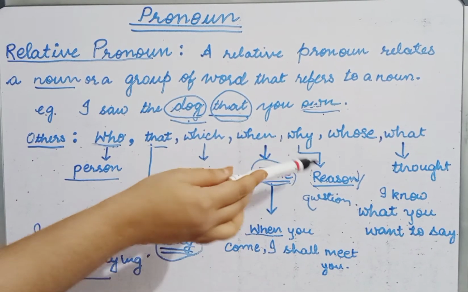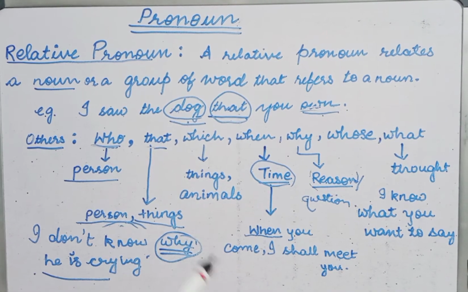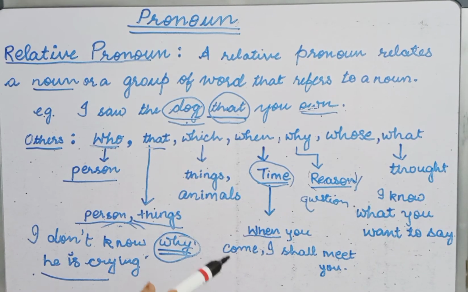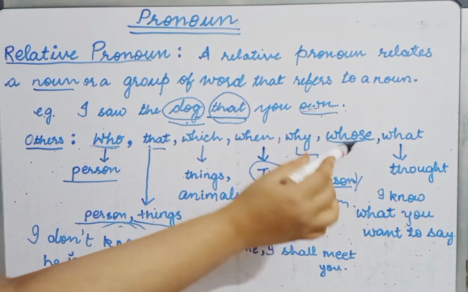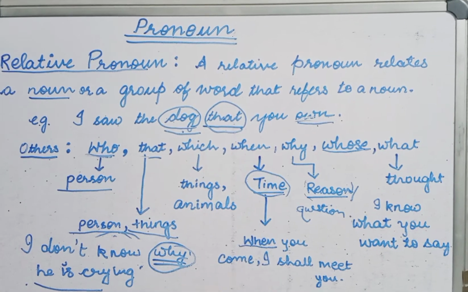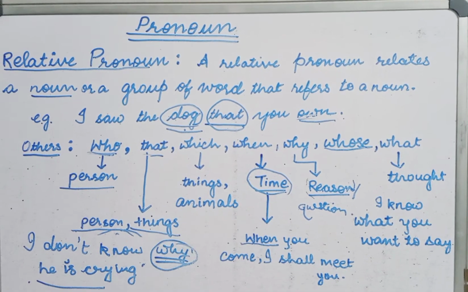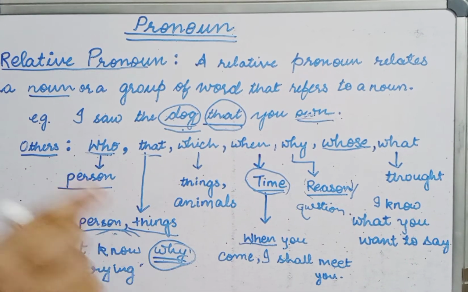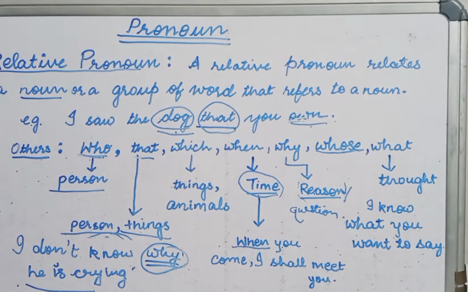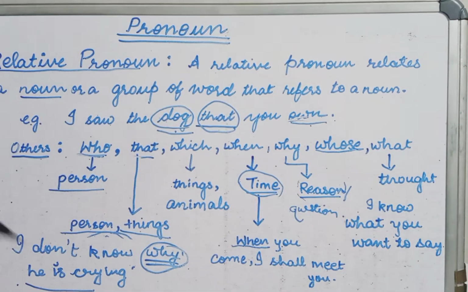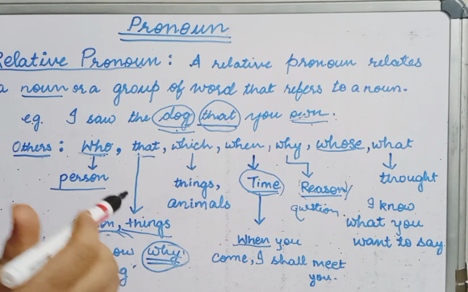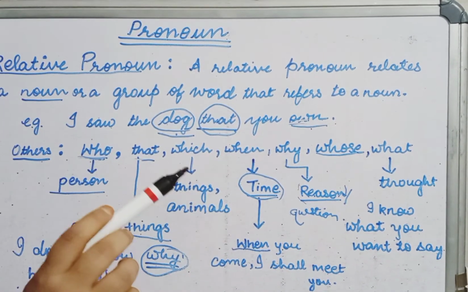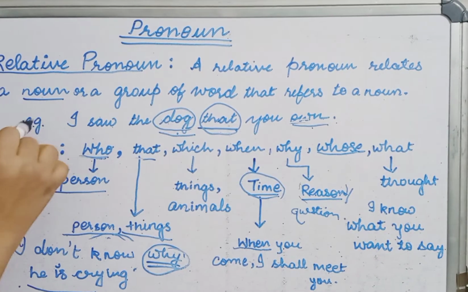Next is whose. Whose means of whom, used to show possession. Let us see an example: I know the person whose father is in army. So whose is connecting the person and his father. Here whose is used to reflect the relation between two persons, and those two can be, as I have said, nouns.